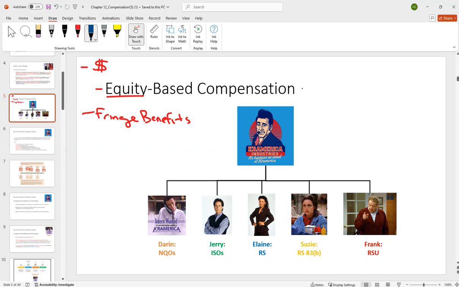So for the rest of this lecture, we're going to look at the remaining equity-based compensation, namely restricted stock, whether it's traditional restricted stock or the employee makes the 83(b) election, and then restricted stock units, and then we'll talk a little bit about fringe benefits. Again, the overarching framework for all of these items, if there are two things you need to know for the exam: when does the employee claim the income, and when does the employer get the deduction for that as compensation expense, specifically with equity-based compensation.